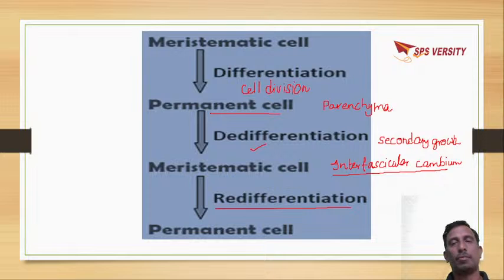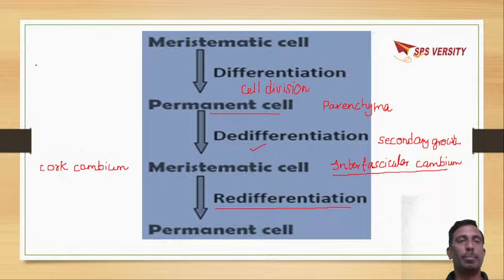In the cortex also, from parenchyma cells cork cambium is formed, which is dedifferentiation. Cork cambium will form cork cells, that is the mature cells, which is a redifferentiation where cork cells lose the property of cell division. You can take the best example for this, the cork cambium, which is a secondary meristem. These are called secondary meristems.